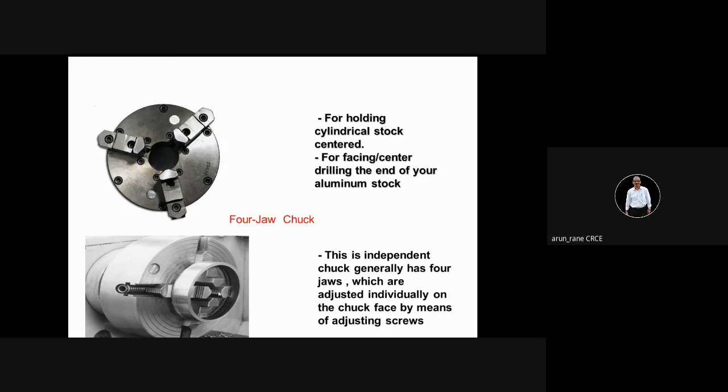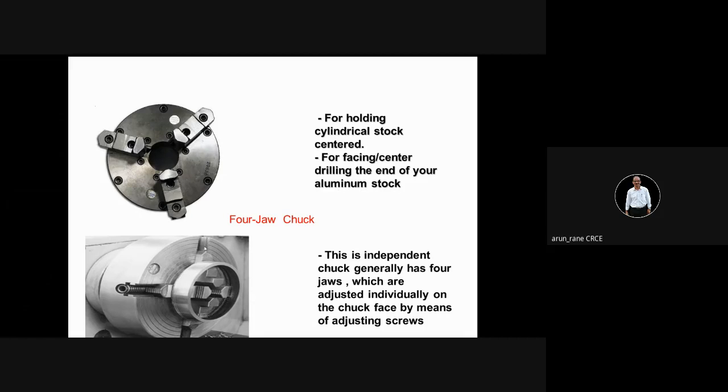These are the serrations, which give a good grip on the component. But the disadvantage is that it will create an impression on the workpiece. So if you don't want impression, then you have to machine that again. Castings, forgings, rolled components can be held here because the surfaces are rough and those surfaces have to be machined later on.